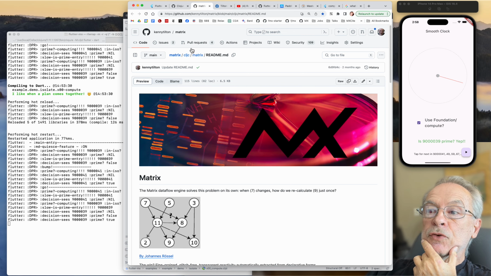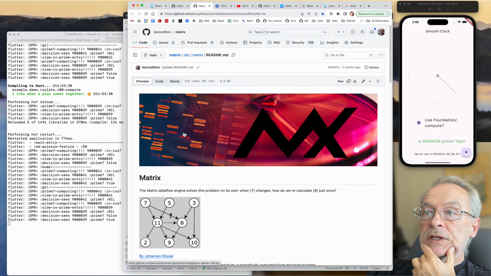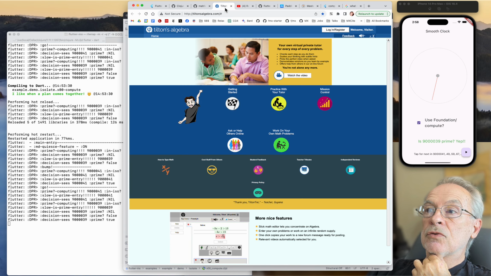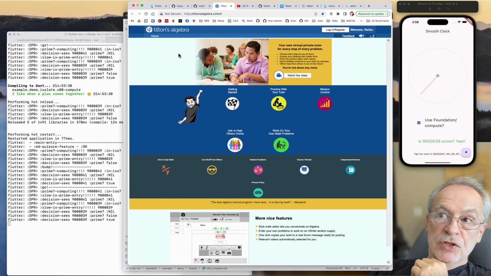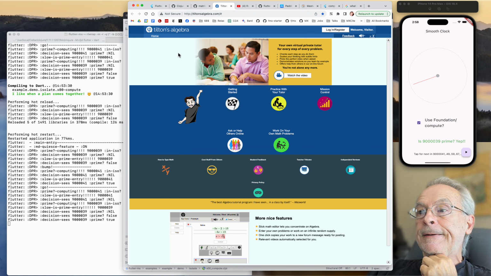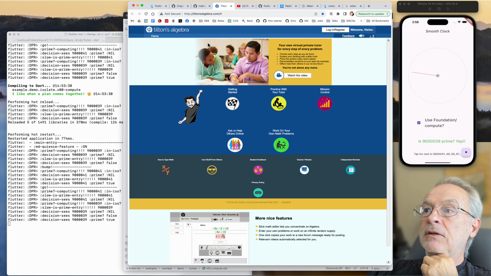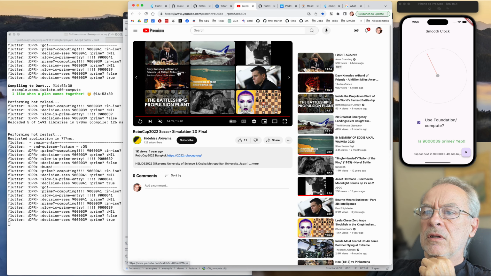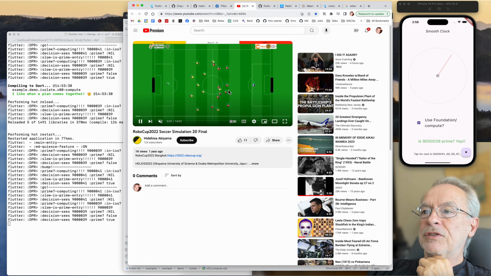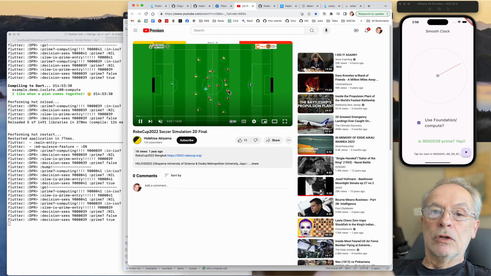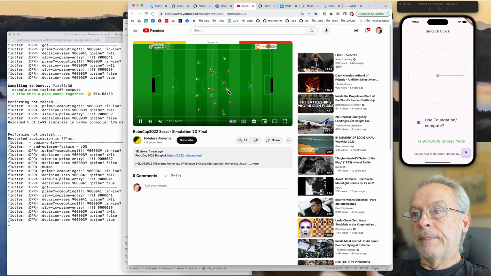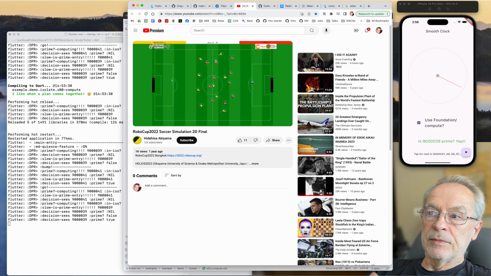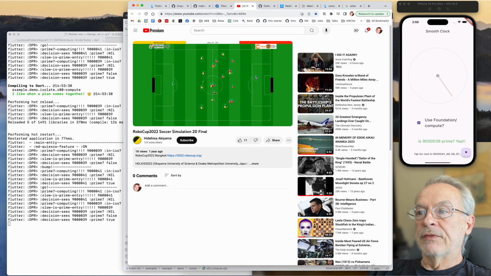And we're also going to use Matrix, a very sophisticated and mature state management system. It goes back 25 years. It was used for a Common Lisp web app, Tilton's Algebra. Check that out. It's not just front end stuff. What is this? Simulation. So this is a RoboCup Simulation League. I know it looks like a graphical application. It's just a replay of a game that's actually played over a UDP socket, with different clients talking to a game server.